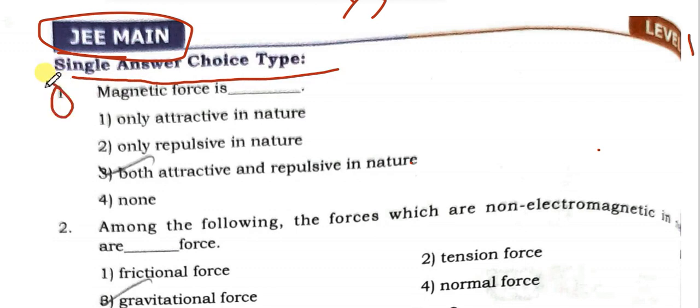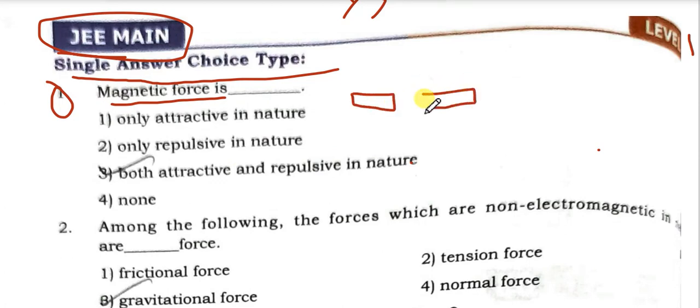Okay, first bit. Magnetic force is an dash: attractive, repulsive, attractive or both repulsive. First we have to imagine there are magnets in nature, two magnets. One magnet has a positive charge, one magnet has a negative charge. They attract each other. This is the first case. Attraction is one of the properties of magnetic force.